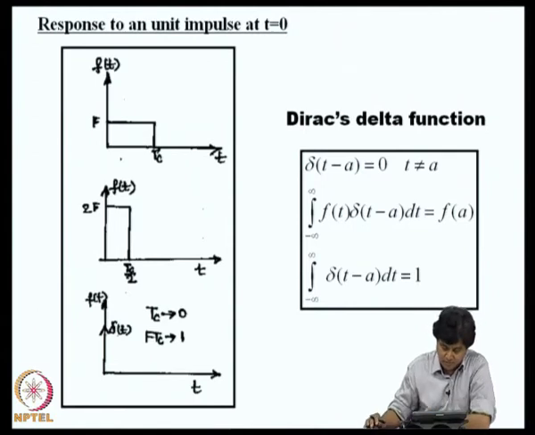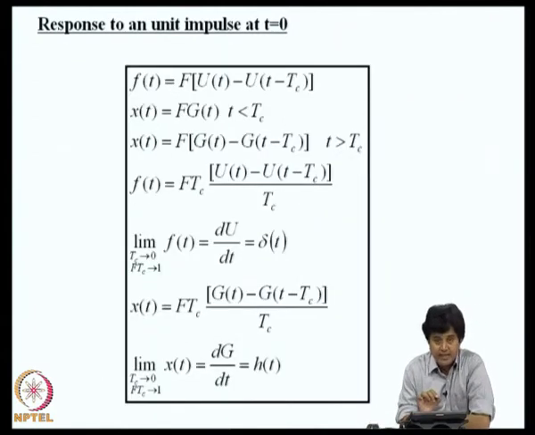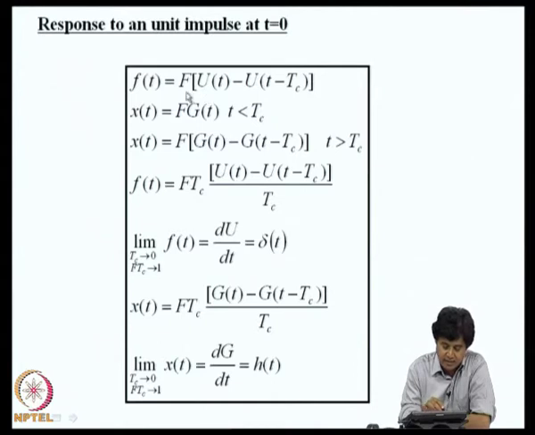So, how do we get the so called response of the system to an impulse? I will model f of t as a box function, and the response will be accordingly f into g of t for t less than or equal to tc, and this is this for t greater than tc. Now, I will rewrite f of t as f tc divided by tc. The limit that I am talking about is tc going to 0, f tc going to 1, and the forcing function goes to du by dt, which is the Dirac delta function.